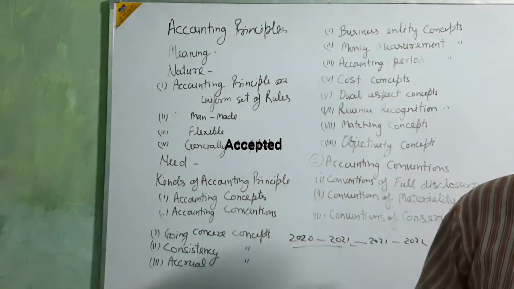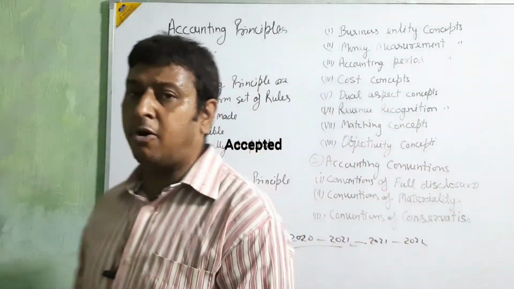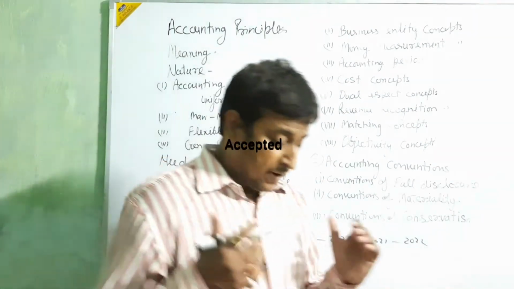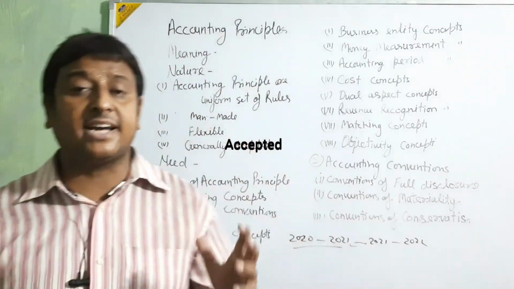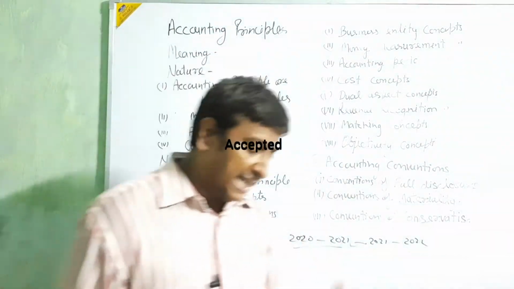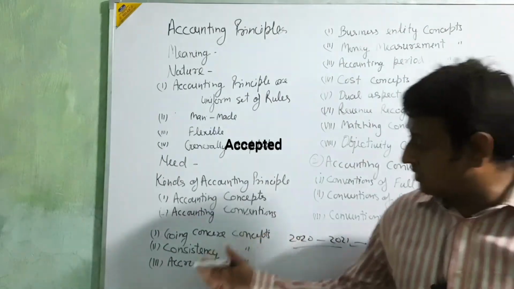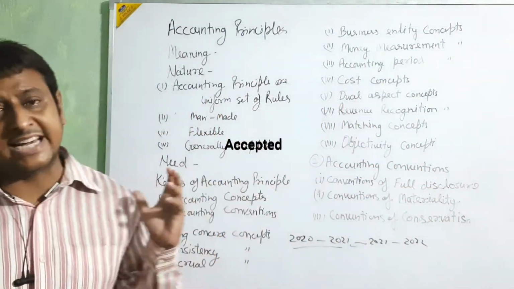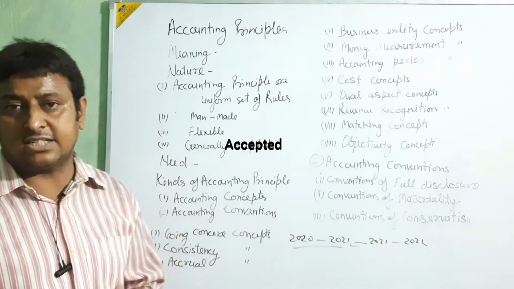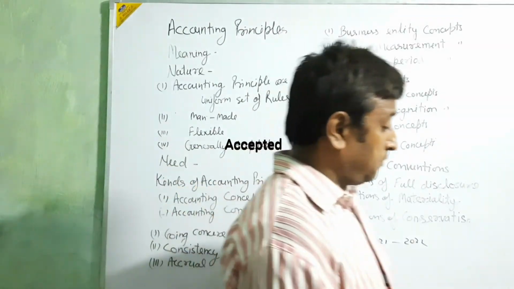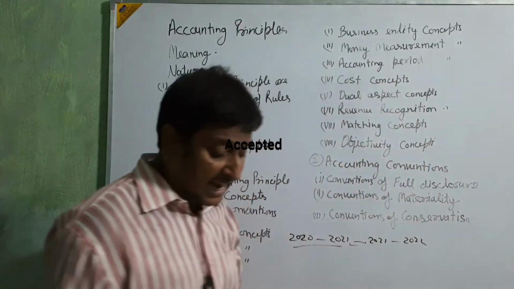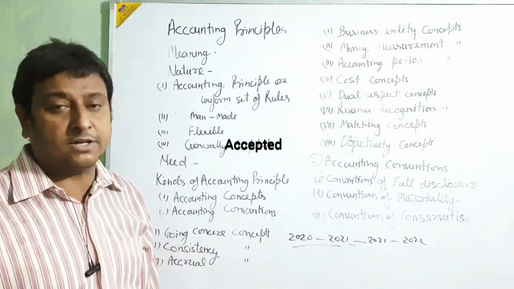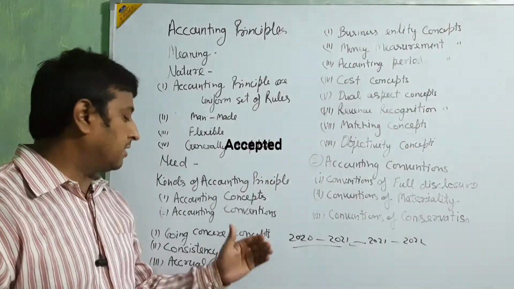Next, accrual. In the accounting principle, we are talking about accrual. Accrual means when we are utilizing the accrual based accounting principle, then they are taking both types of transaction, cash and credit. When we do not use the accrual base, it is only cash, and when we utilize only cash, we cannot know the exact position of the business or the exact profit or loss of the business, because we are going only for cash.